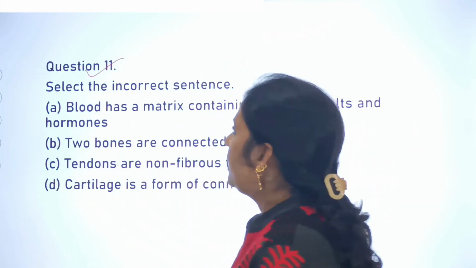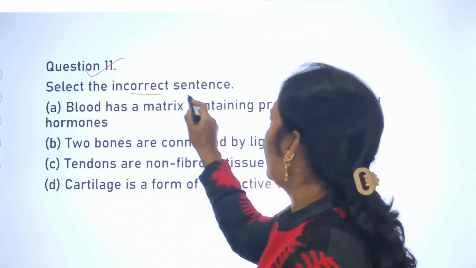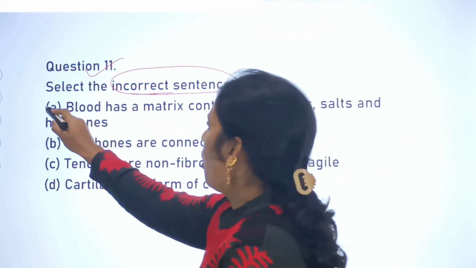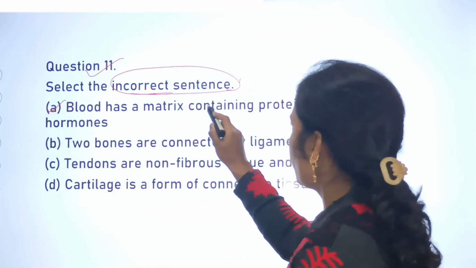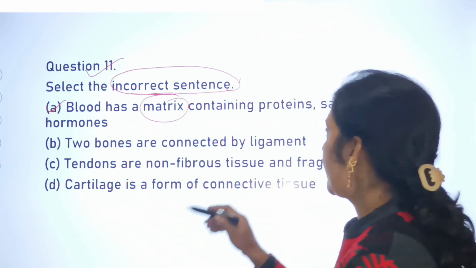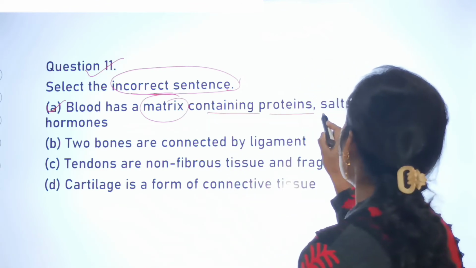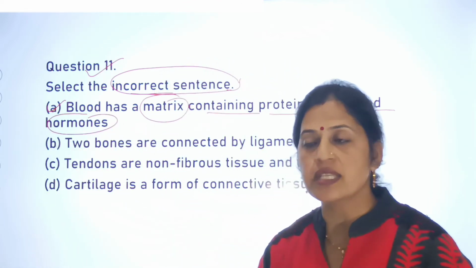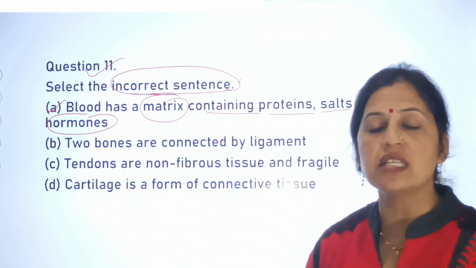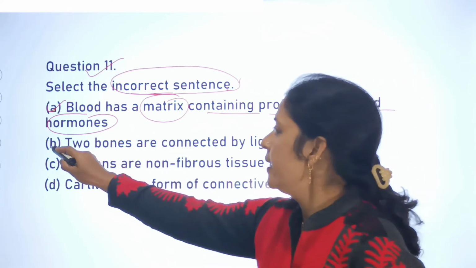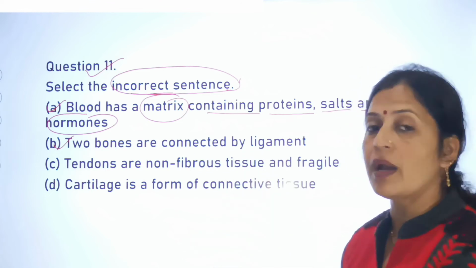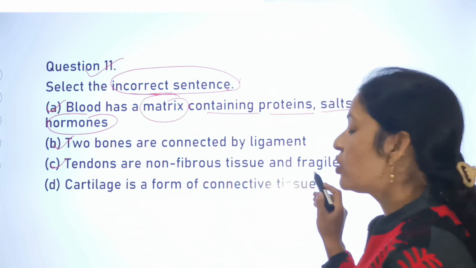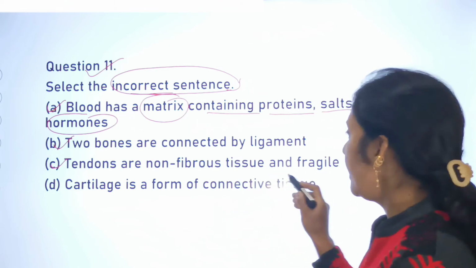Next is your question number 11, and your question number 11 is select the incorrect sentence. That means you have to select the incorrect sentence. Option A is blood has a matrix containing proteins, salts and hormones. Blood has a matrix and it always contains the proteins, salts and hormones. Second is two bones are connected by ligament. Third one is tendons are non-fibrous tissue and fragile.